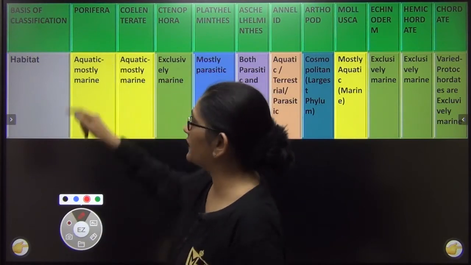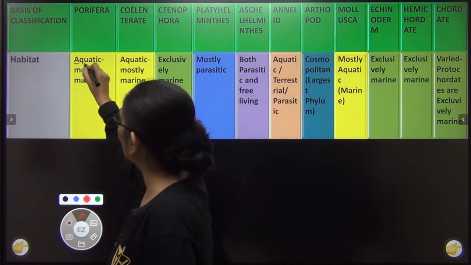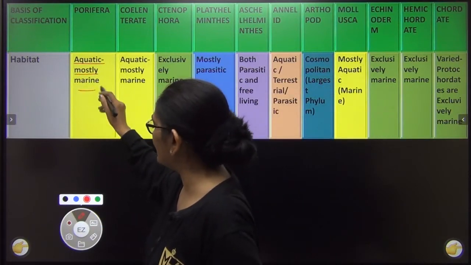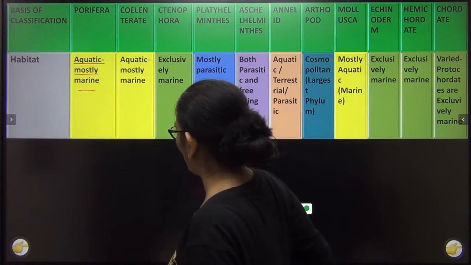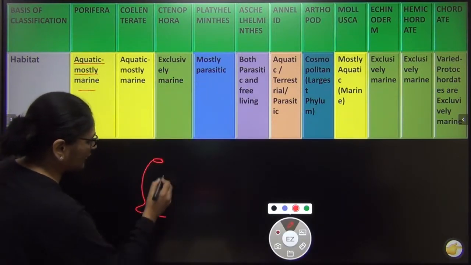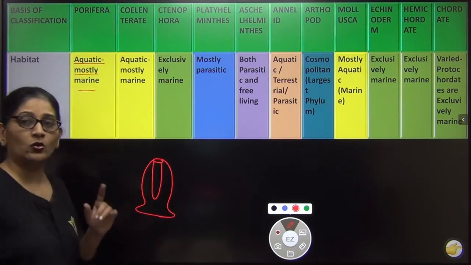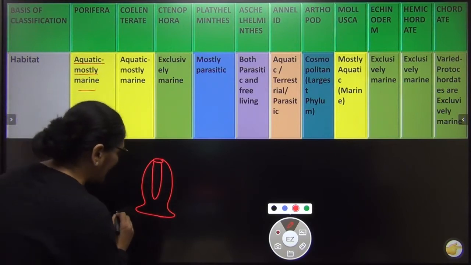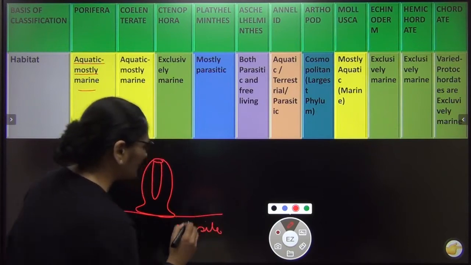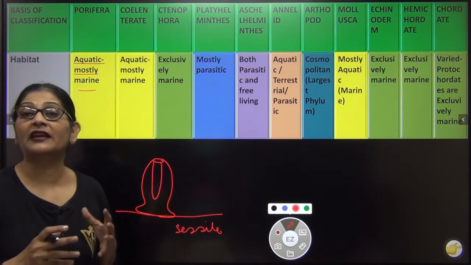So in animals, the first group, that is Porifera, phylum Porifera, they are mostly aquatic. They are not terrestrial. They are mostly marine. Poriferans basically include sponges. If you look at the body, the sponges are like this, and they are not only marine, they are sessile as well. Now you will ask me, ma'am, what is sessile? Sessile means non-motile.